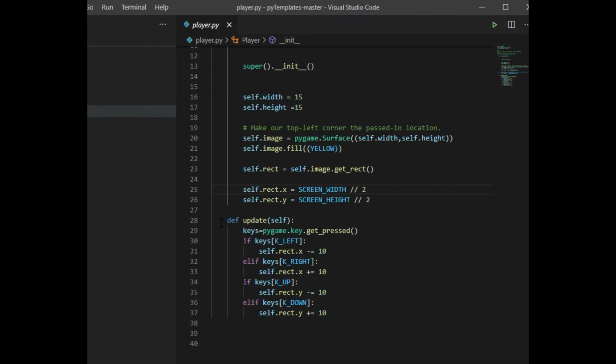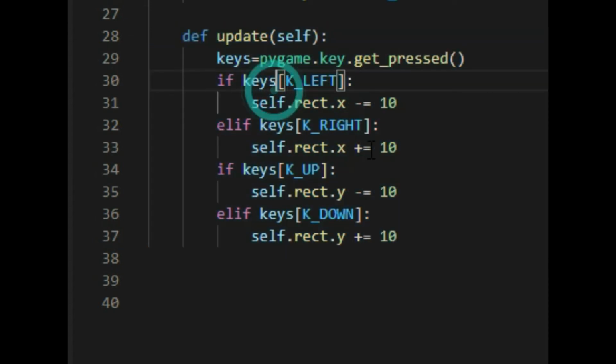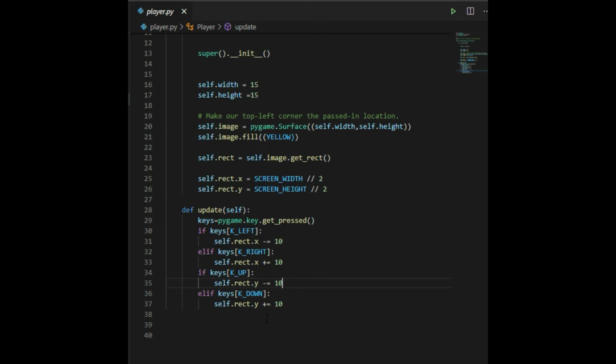Then in the update function, all we're doing is checking the keyboard and checking which key was pressed. We're going to use the arrow keys up, down, left, and right. If the left arrow was pressed, we're going to subtract 10 from the X position of the rectangle. So we do basically X equals X minus 10. If it's right, X equals X plus 10, and so on. For the Y position, rect.Y is equal to rect.Y minus 10 and plus 10.